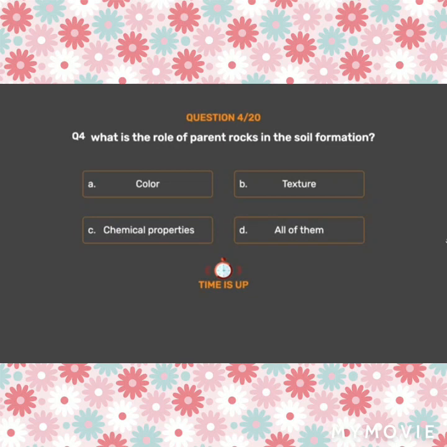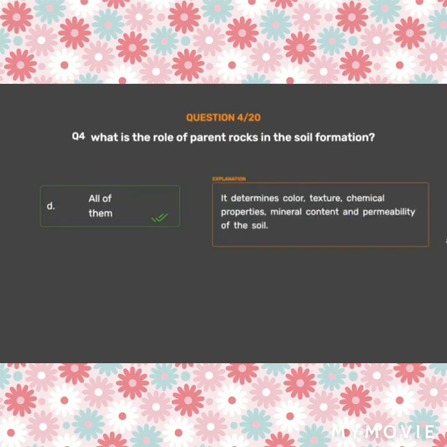The correct answer is Option D. All of them. It determines color, texture, chemical properties, mineral content and permeability of the soil.